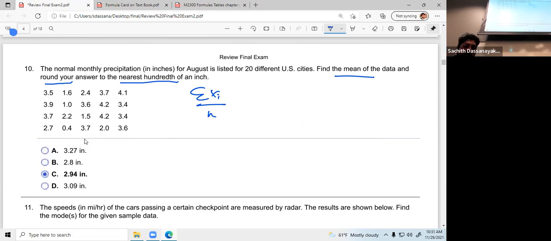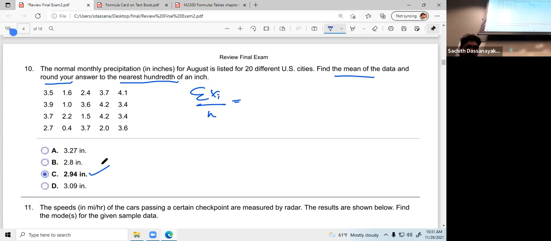The exact answer is 2.94. Hundredth of an inch means 2 decimals. So the exact answer is this one. You don't have to worry about that. Once you get this, you will get this answer. Clear?